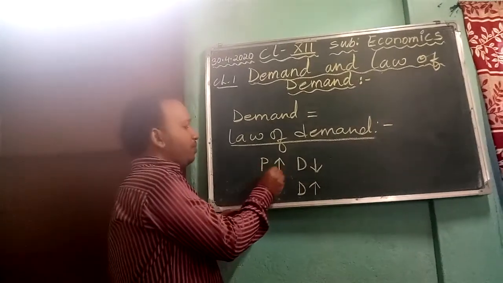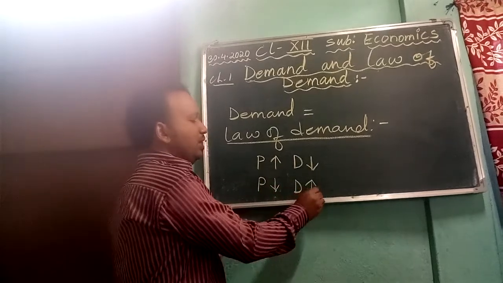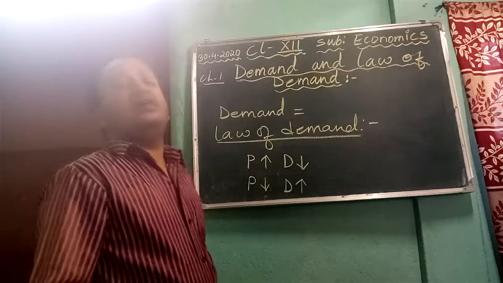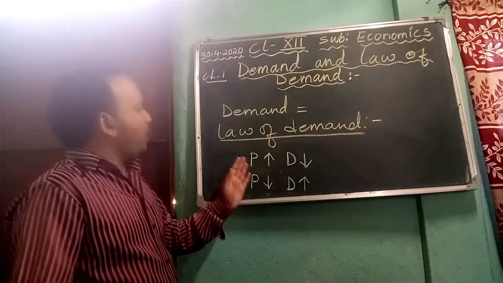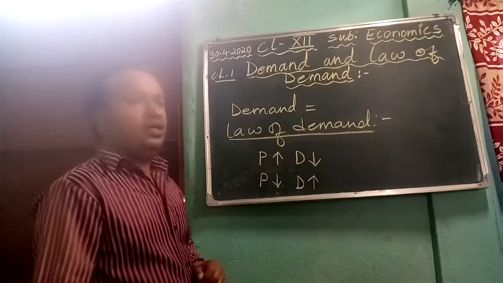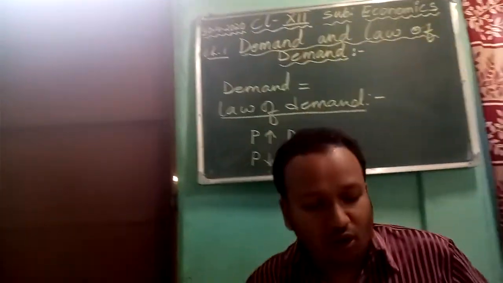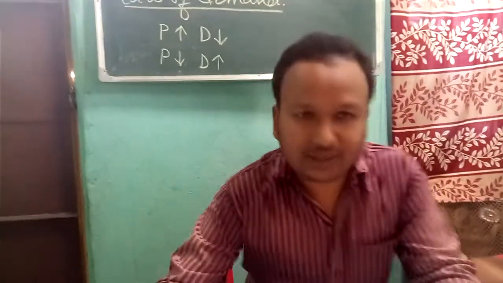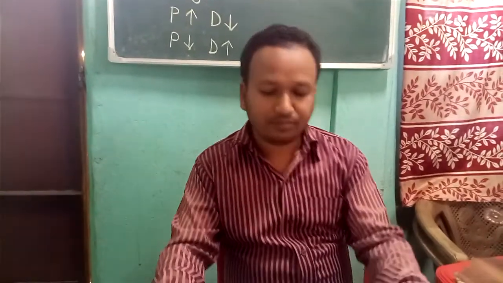There are other factors which you are going to learn in the coming chapter. So today we are going to discuss the law of demand and its factors or the types of demand. So let's start.